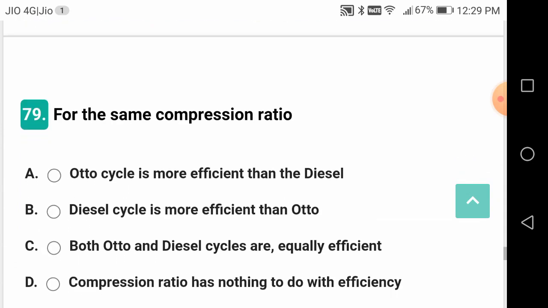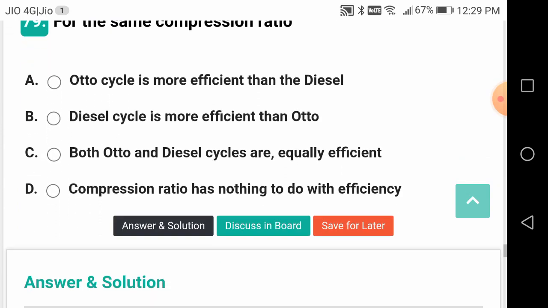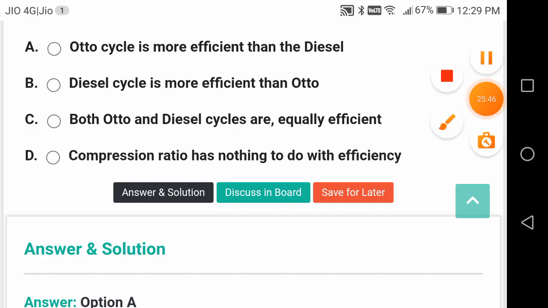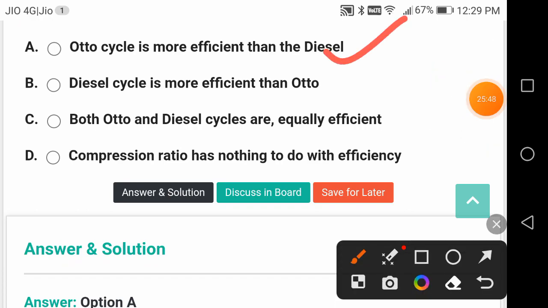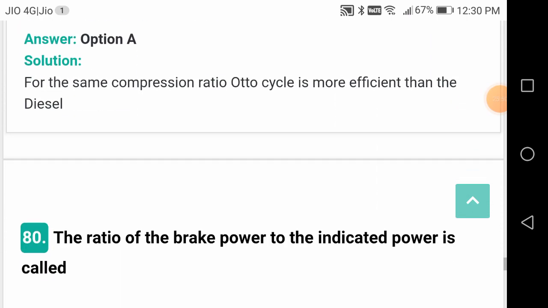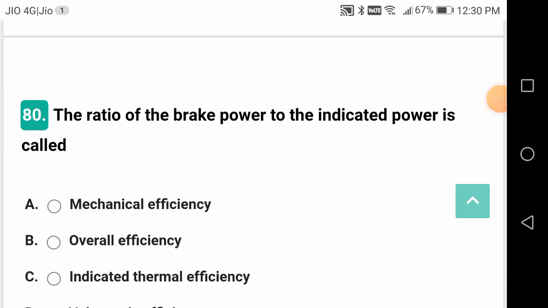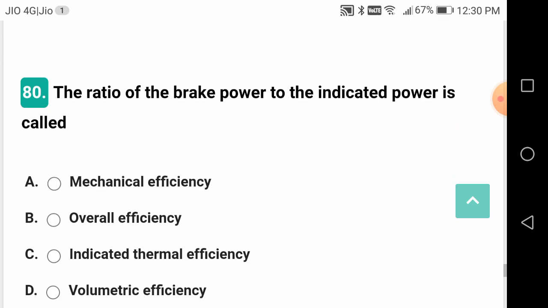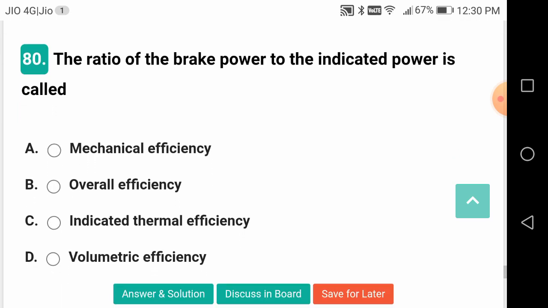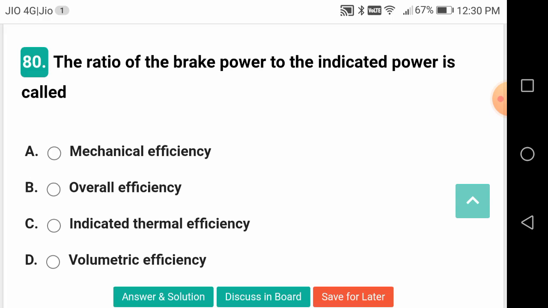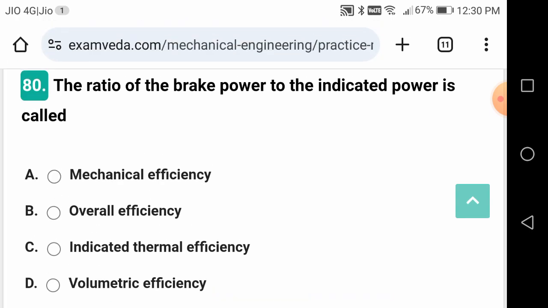For the same compression ratio, Otto cycle is more efficient than the diesel cycle. That's why in Otto cycle, the compression ratio is assumed to vary from 6 to 10. Whereas in CI engines or diesel engines, it is normally ranging from 12 to 20. But in petrol engines or SI engines, spark ignition engines, the compression ratio varies from 6 to 10.